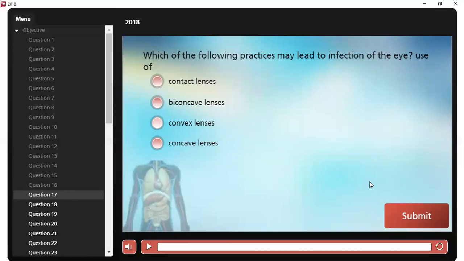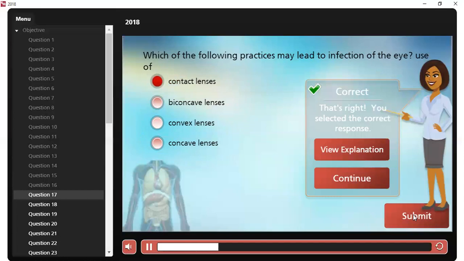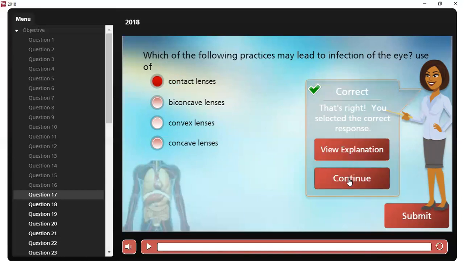Which of the following practices may lead to infections of the eye? It is the use of contact lenses, because by virtue of contact with the eye, the lenses can pass infection to the eye. So I don't recommend people using contact lenses because of this. Sincerely, I don't.